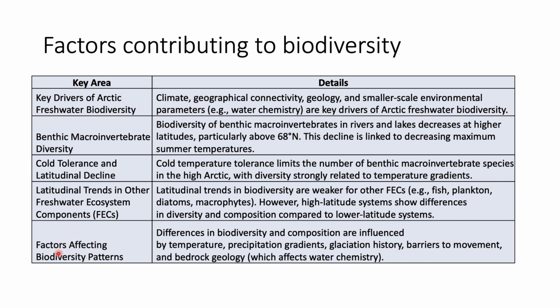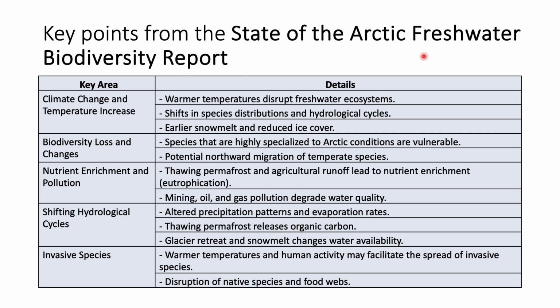And what are the factors that affect the biodiversity patterns? Differences in biodiversity and composition are influenced by temperature, precipitation gradients, glaciation history, barriers to movement, and bedrock geology. So what are the key points from the State of the Arctic Freshwater Biodiversity Report? Climate change and the temperature increase is a key factor. This affects various ecosystems. The warmer temperature disrupts freshwater ecosystems. It shifts the species distribution and hydrological cycles. Earlier snowmelt and reduced ice cover lead to lots of change in freshwater ecosystems.